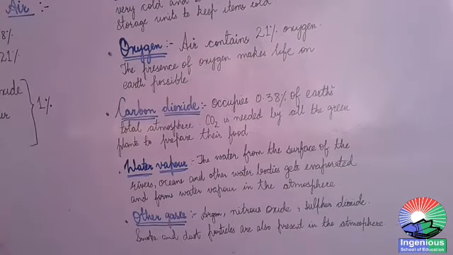Now the last component of the air is some other gases. Some other gases present in the air are argon, nitrous oxide and sulfur dioxide. These are present in the Earth's atmosphere in traces, in very small amounts. Apart from these gases, smoke and dust particles are also present in the atmosphere.